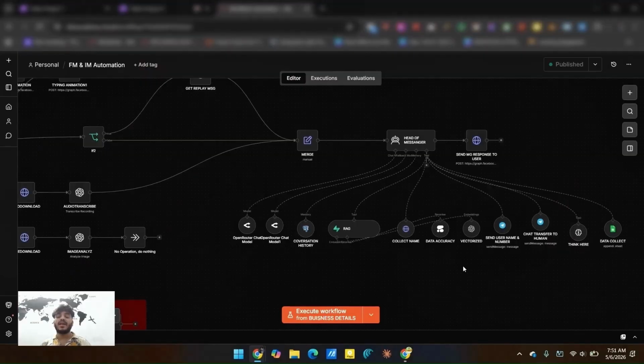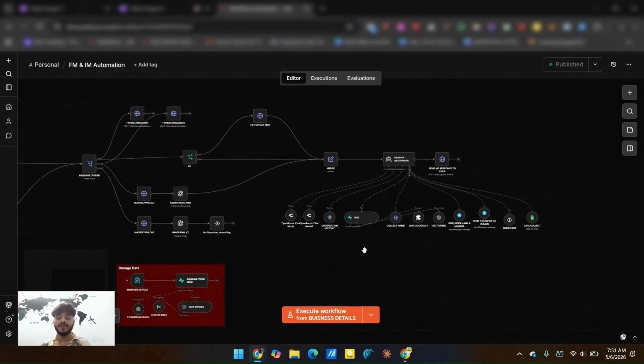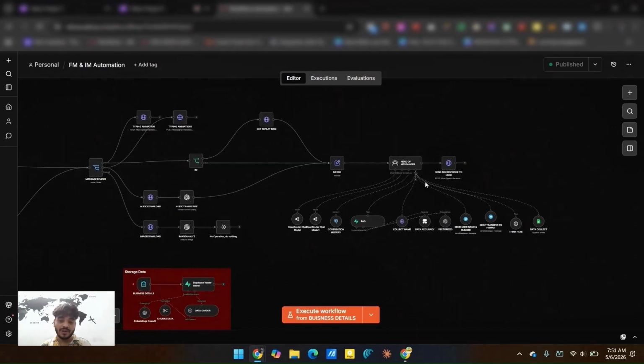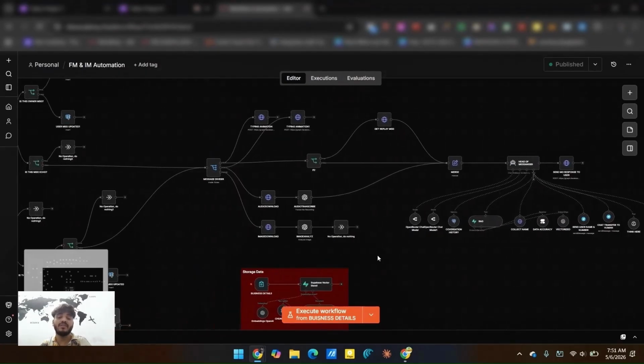One more thing that I forgot to tell you: here is a RAG system that has been attached. What it does is, if you want your agent to not reply randomly to the user, then you can upload all of your data to this system so that whenever the agent replies, it will reply based on your data and doesn't make mistakes. It sounds like it knows everything.